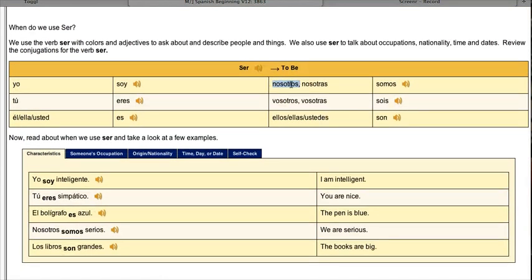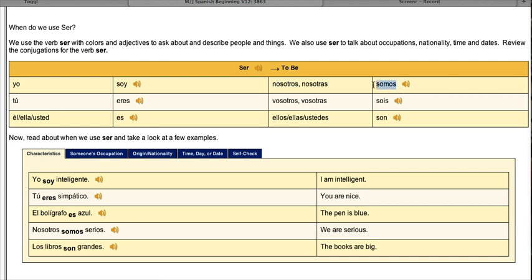Now, if you're a boy and you're included in that group, or there's all boys in that group, you're going to use nosotros. But remember, girls, if you're talking about a we, it's always going to be nosotras, unless there's a boy in the group, and then it would be nosotros. So if you have all girls, it's going to be nosotras. But if there's a boy in the group, it's going to be nosotros.